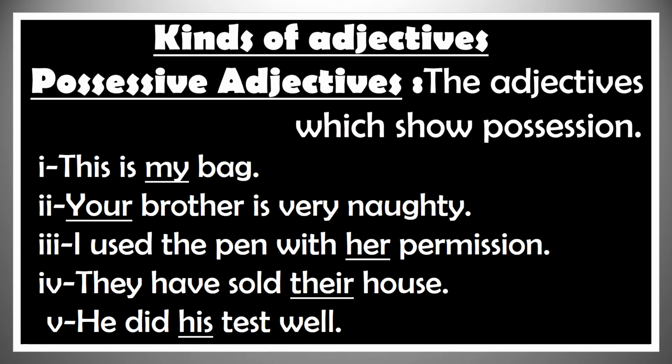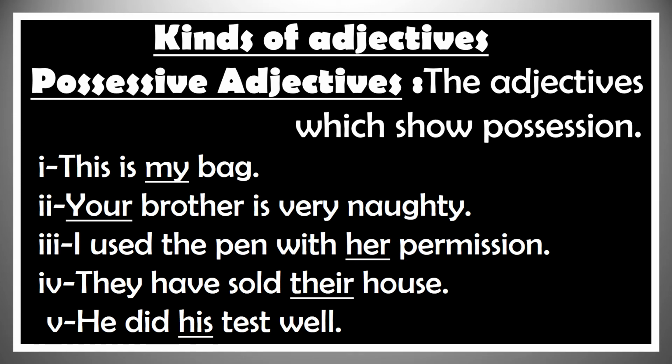The last kind of adjectives which we are going to discuss over here is possessive adjectives. What are they? The adjectives which show possession are called possessive adjectives. They answer the question whose. Examples are number 1. This is my bag. My is a possessive adjective because it answers whose. Whose bag? My bag.